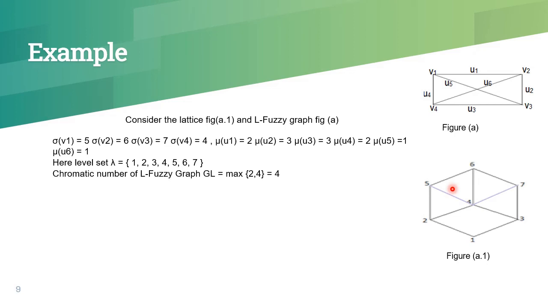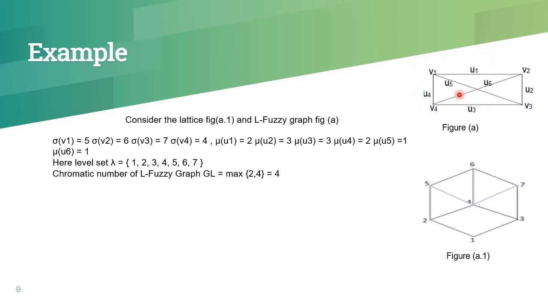Here is an example. This figure A.1 is a lattice and figure A is an L fuzzy graph. Let the membership grade of the vertex V1 be 5, membership grade of the vertex V2 be 6, V3 7, V4 4, and the membership grade of the edge U1 between V1 and V2 be 2, U2 3, U3 3, U4 2, U5 1, U6 1.